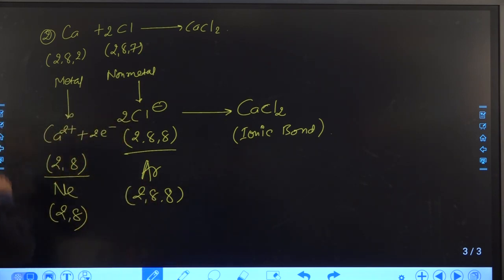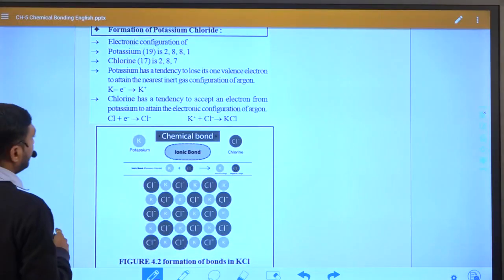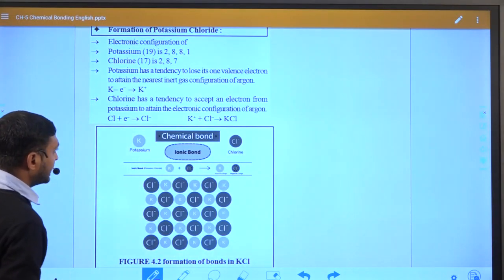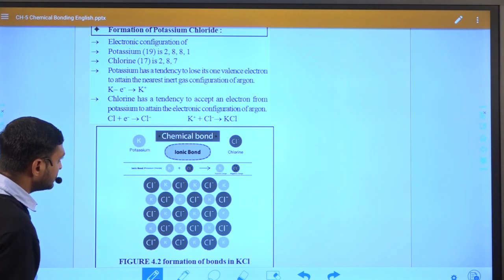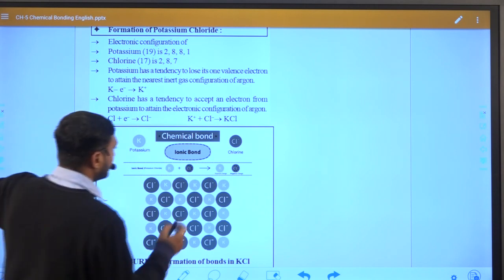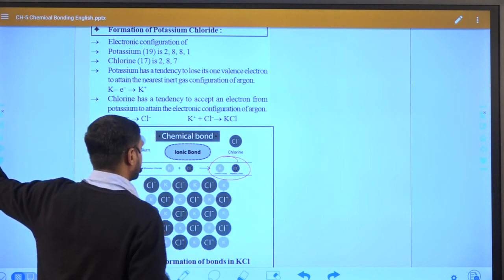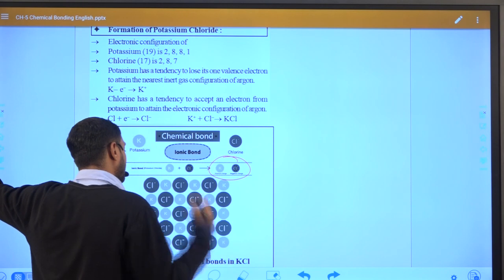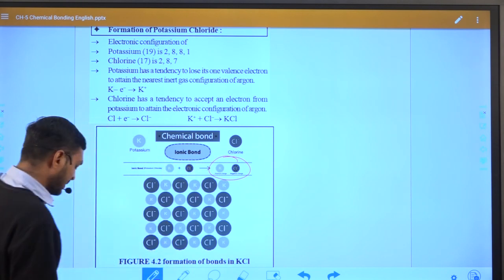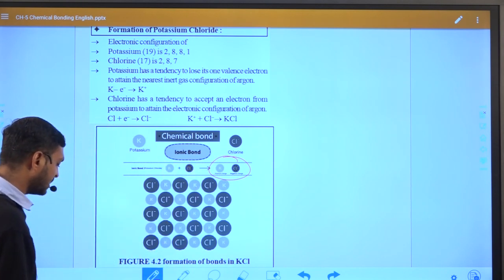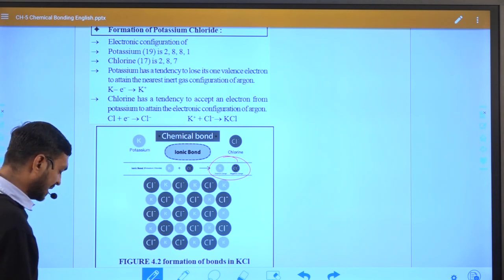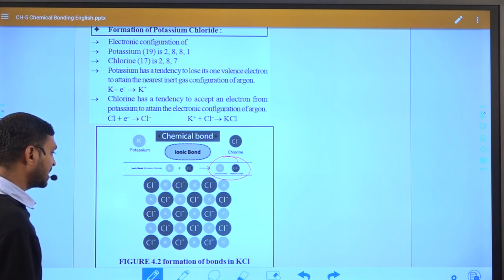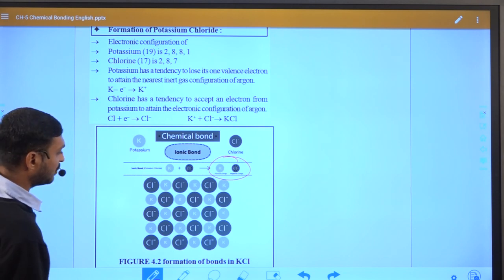Now another thing we can understand in KCl. After formation of the ionic bond, KCl is not present as 1 K and 1 Cl; there are many. Suppose you take 1 mole, then the number of particles present is equal to the Avogadro number.